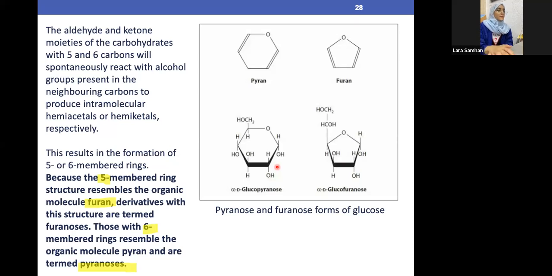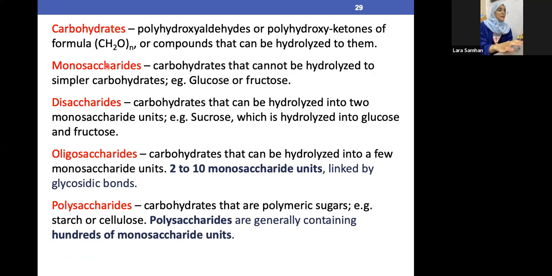Perfect. Okay, moving on. Here we have the carbohydrates: the monosaccharide, oligosaccharide, and polysaccharide. In the polysaccharide, poly means many, so we have a lot of carbon molecules, generally containing hundreds of monosaccharides. What does monosaccharide mean? Mono means only one simple sugar, and it can't be any simpler. Monosaccharide is the basic structure of sugar, and it is the least amount of sugar. We can't have less than mono. So mono is the first thing.